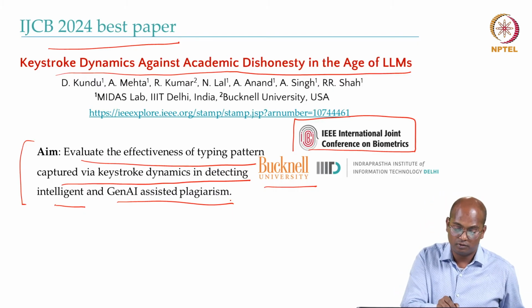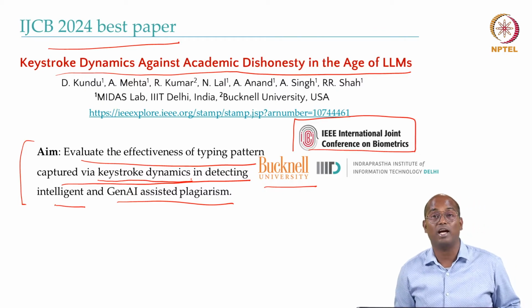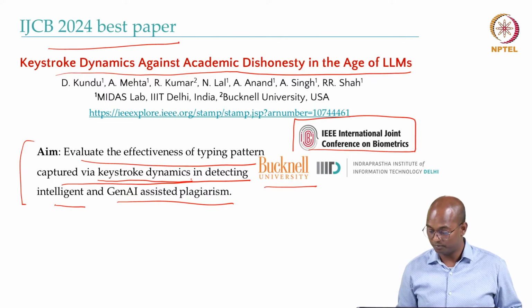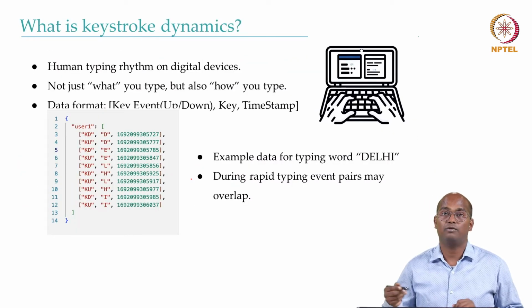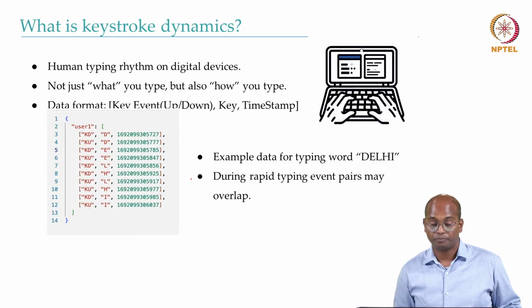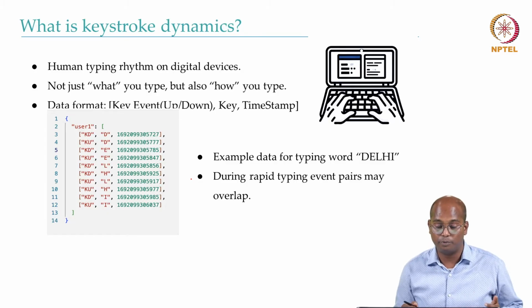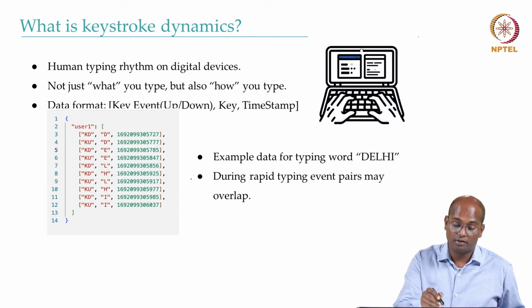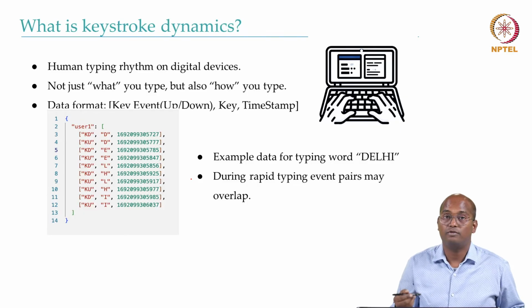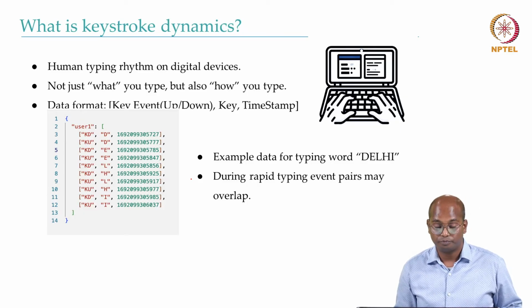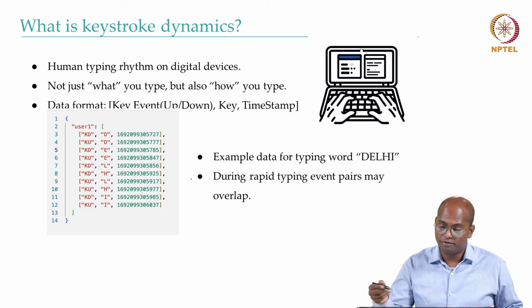One key thing you can see here is that it is based on keystroke dynamics. What is keystroke dynamics? It is one of the behaviors that people exhibit, and is part of behavior understanding. The way you write is different for different people.